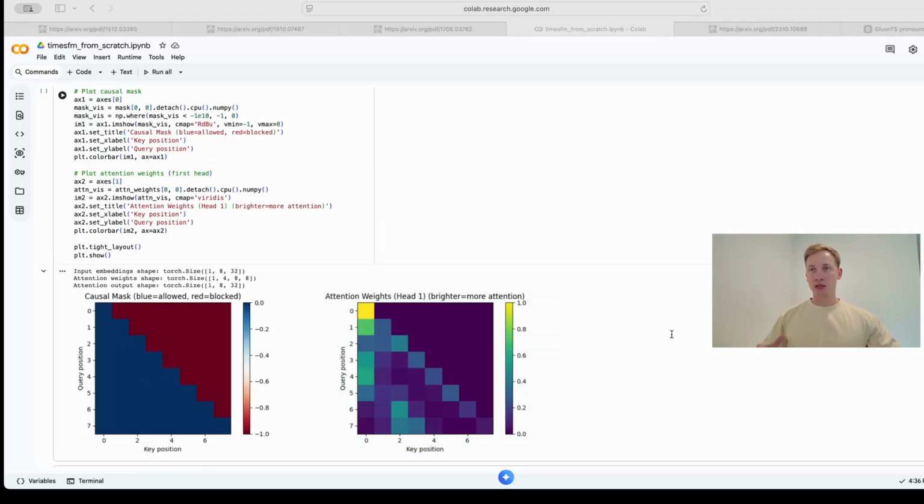Basically, it takes an embedding and projects it into 3 separate vectors: a query, what the token is looking for, a key, the token's identity, and a value, the actual data payload. To find out how relevant tokens are to each other, it calculates the dot product between a token's query and every token's key to get a raw similarity score. Next, it passes those scores through a softmax function, which turns them into percentages that add up to exactly 100%. Finally, it multiplies those percentages by the values. By splitting this across multiple heads, the model can look for different types of context, like grammar, emotion, and distance, at the exact same time.